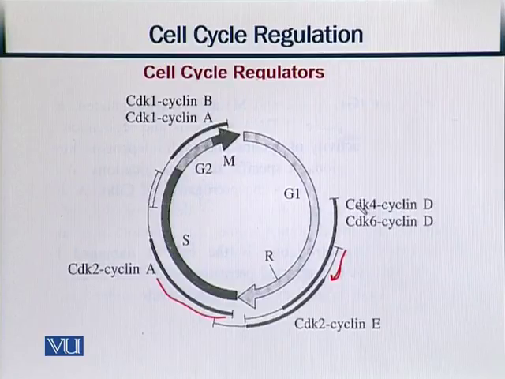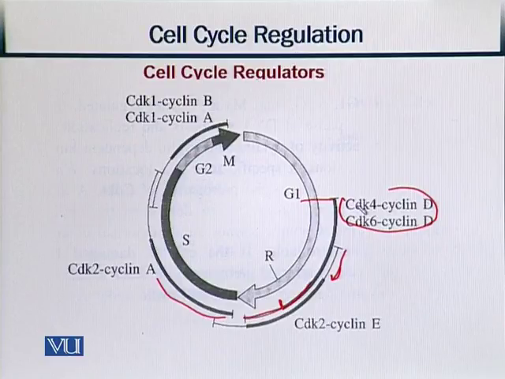As shown, we can see that CDK4 cyclin D or CDK6 cyclin D are active during the middle of this G phase, and then they are very active until here, and then they start to die out, and they die out during this R phase, the end of this R phase basically. This is shown by this. Then if I take the example of CDK2 cyclin A, at the start of this S phase it gets concentrated, it reaches this point, and then it starts to dry out and reaches its end towards the end of this S phase.